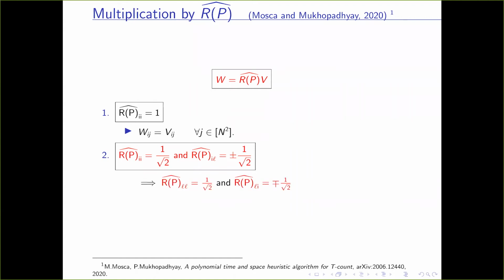That will imply that the lth diagonal is 1 by root 2 and the lith element is minus 1 by root 2, say. So W_ij is equal to 1 by root 2 times V_ij plus V_lj, which means the ith row of W will be the addition of the ith and lth rows of V multiplied by 1 by root 2, and the opposite sign will hold for the lth row.